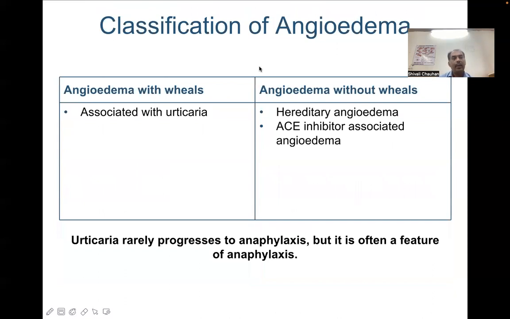Angioedema is further classified as angioedema with wheals, when it is associated with urticaria, and without wheals, when we just have swelling in the mucosal surfaces, mainly on the lips, eyes, periorbital tissue. The angioedema without wheals can be mainly due to hereditary angioedema and ACE inhibitor associated angioedema. Urticaria rarely progresses to anaphylaxis, but this is often a feature of angioedema.